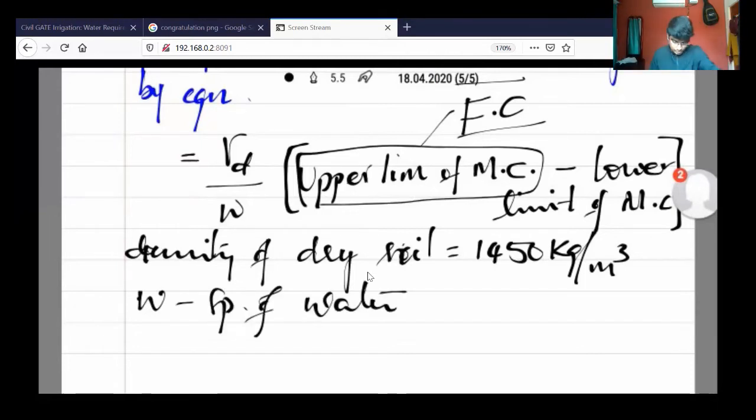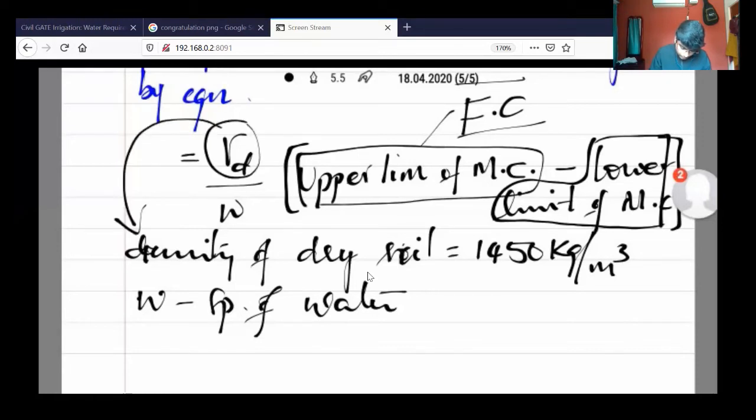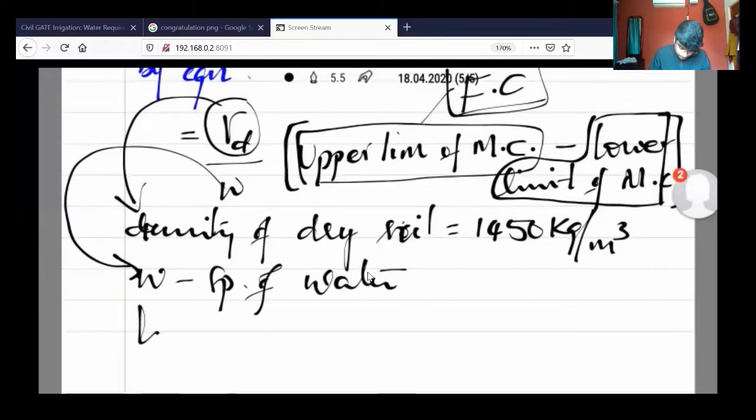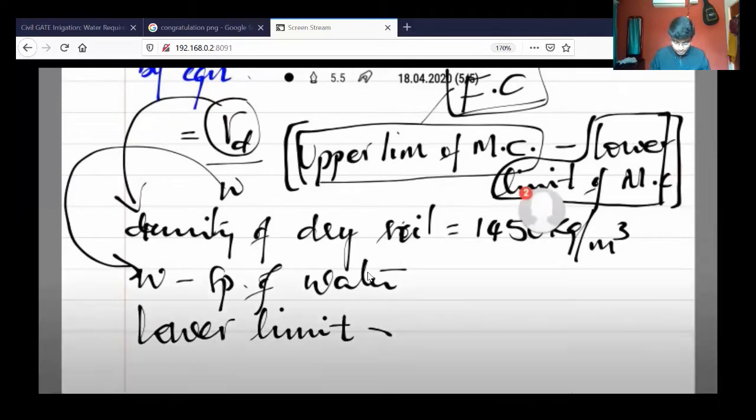And we know the lower limit. What does the lower limit mean here? Understand the problem carefully. With the density rho and W known, the upper limit you have to calculate, and the lower limit means the moisture which is already existing in the soil.